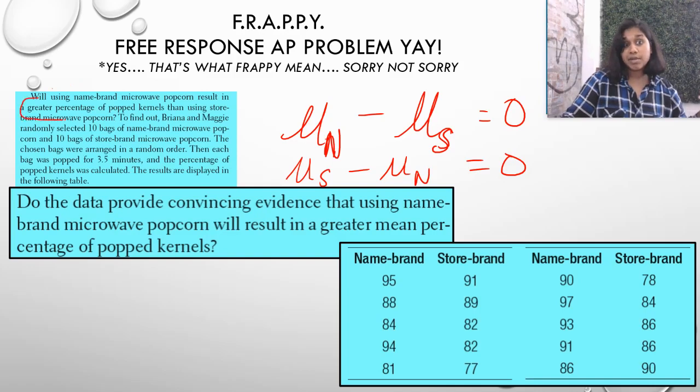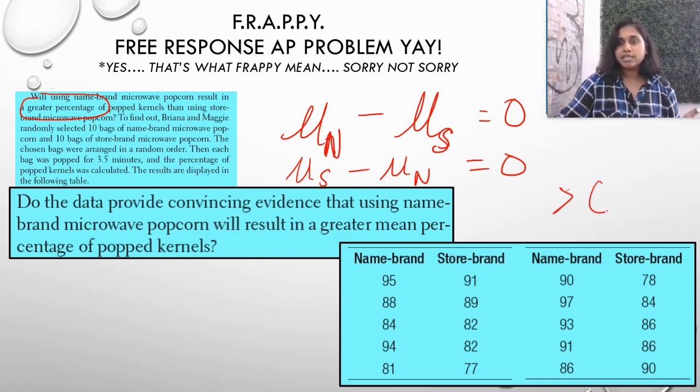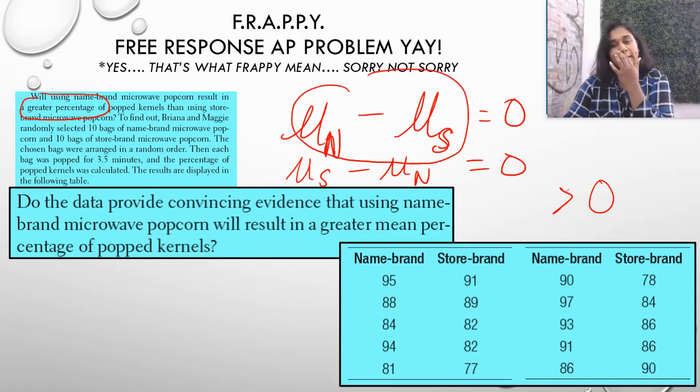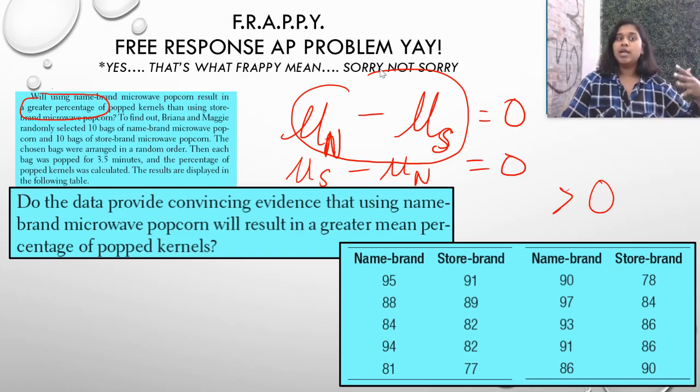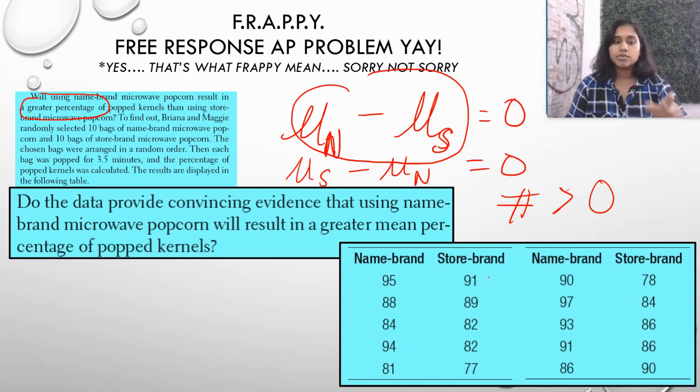And they gave us that. I'm not making that up on my own. They told us that. That's what I'm looking for. So I know that my alternate is going to have to be some sort of greater than 0 value. And so now we just have to figure out, is it going to be name brand minus store brand or store brand minus name brand? Because we're thinking about name brand being higher, we need name brand minus store brand. And if the name brand really does have a significantly higher percentage of popped kernels, then we'll end up with values greater than 0. And that's what we're going to test first.